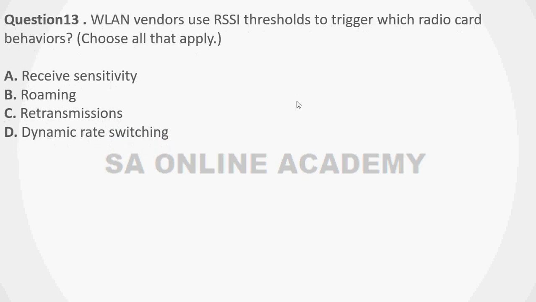Next question, question 13. WLAN vendors use RSSI threshold to trigger which radio card behaviors? Option A receive sensitivity, option B roaming, option C retransmissions, option D dynamic rate switching.